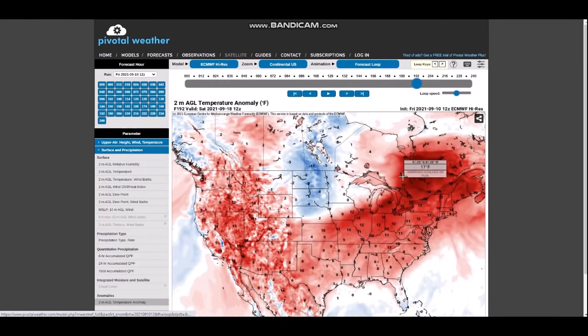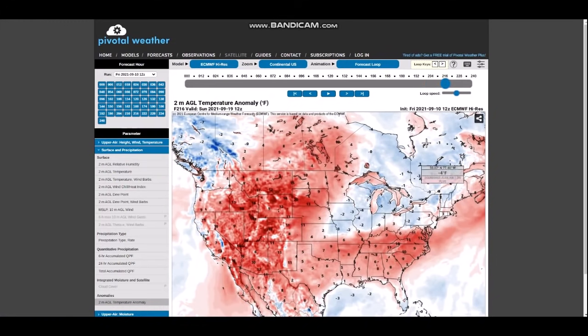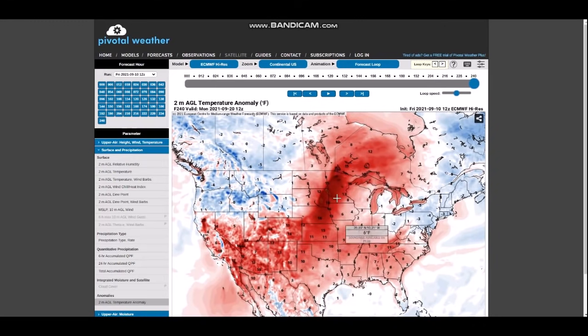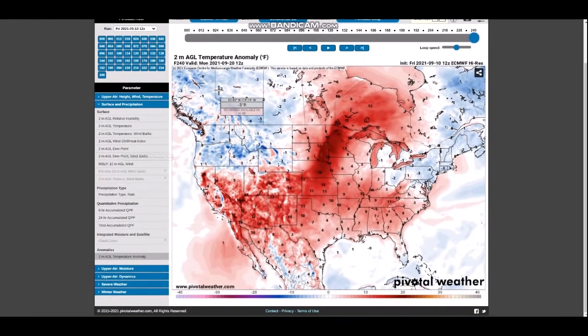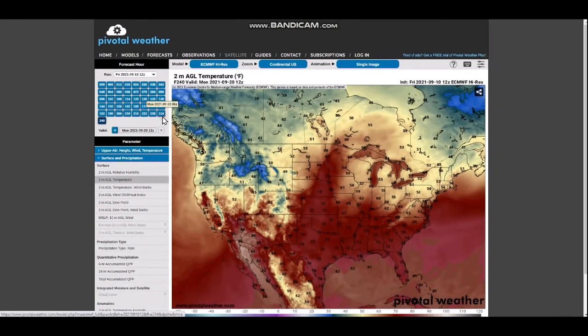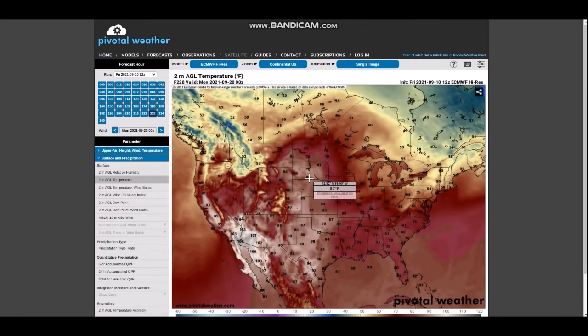The European, if you recall, does develop that powerful system, so obviously naturally behind that there is a bit of cool air, which you can see slides into the Northeast and Great Lakes. However, that quickly gets replaced with some heat. And this is now the later half of September, the 20th, and we could still be dealing with extremely warm temperatures for this time of the year. And I want to just show you that. Look, 80s, 70s, hold on, I don't think that's the peak of the day. There we go, look at that.